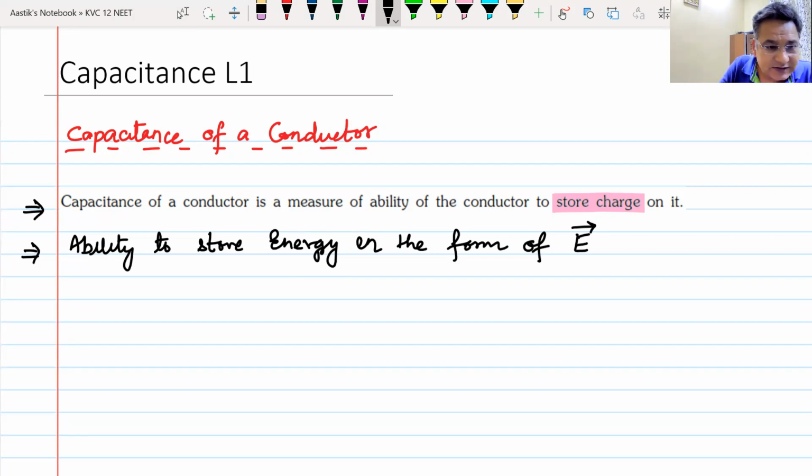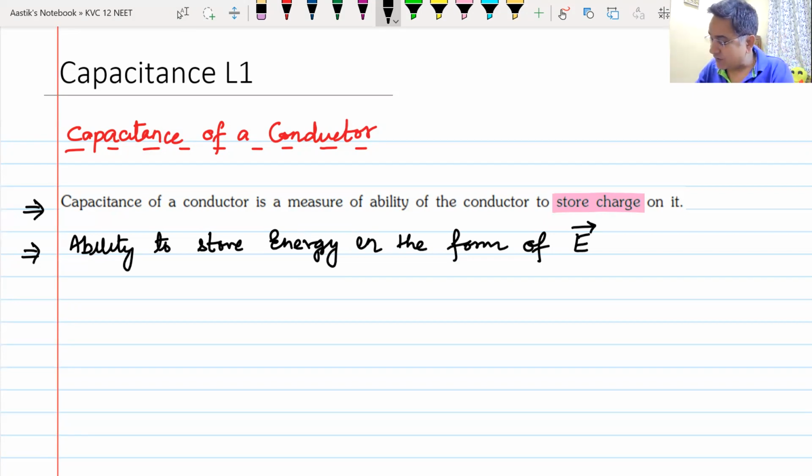Do we understand this? It's a very simple and a very good definition of capacitance. Capacitance is the ability to store energy, or some books will say ability to store charge.